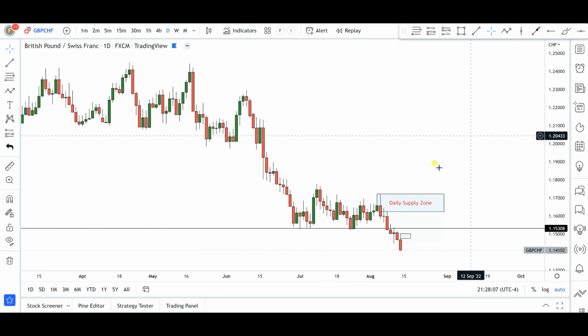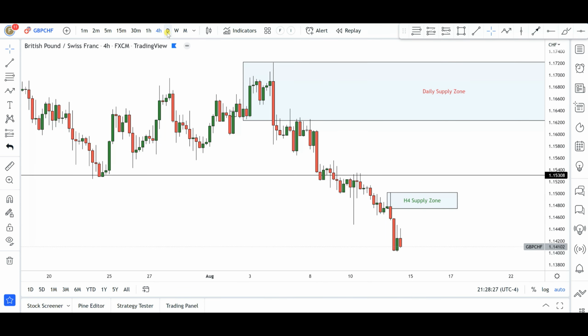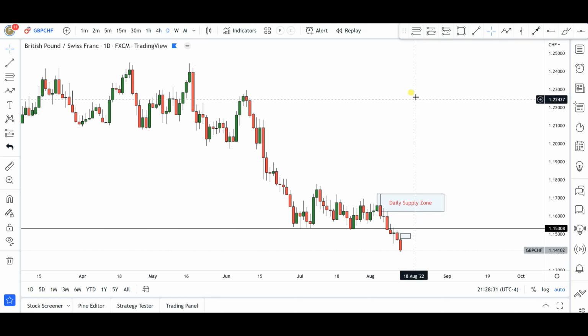Hopefully you guys made some money from this, because for the past 2 weeks I've been telling you guys that I'm anticipating a bearish breakout in this particular currency pair below 1.1530, and that happened accordingly, and you can see that the bears are in this market continuing to push these markets to the downside. In my own opinion, chances are we are going to probably continue to the downside, but it depends on the amount of retracements that we are going to get.